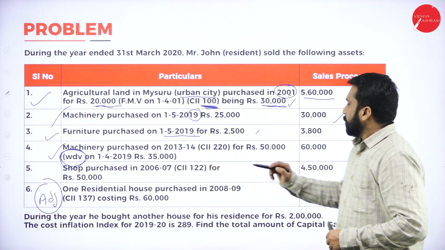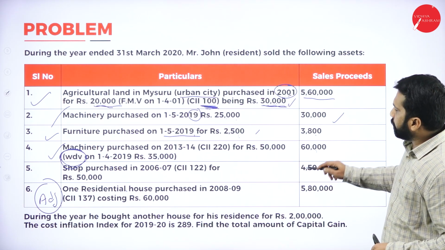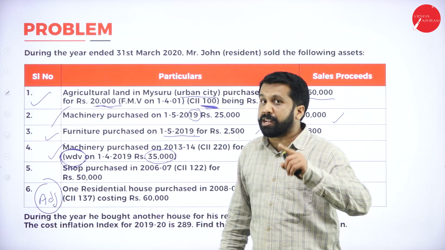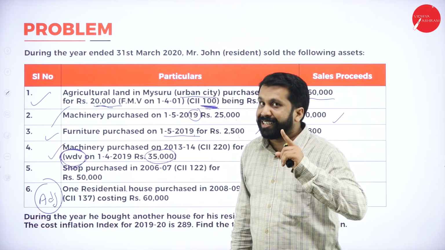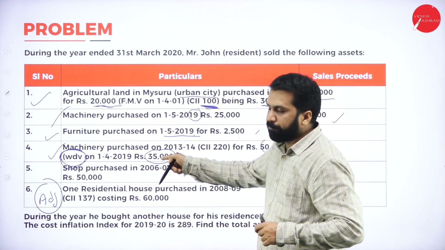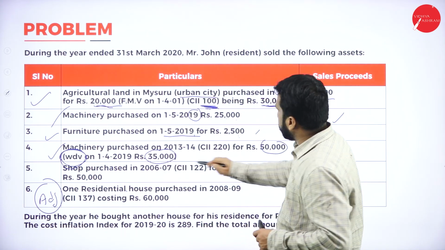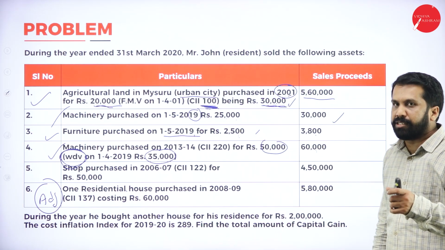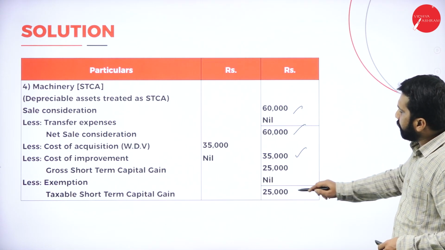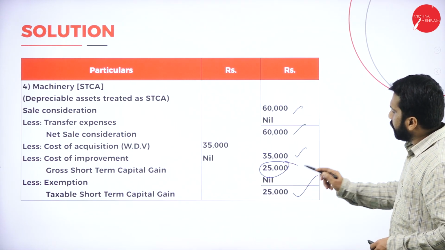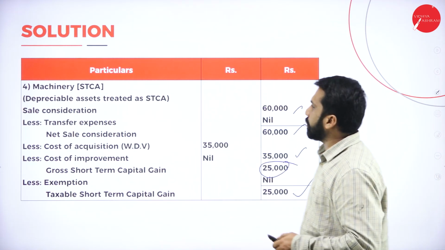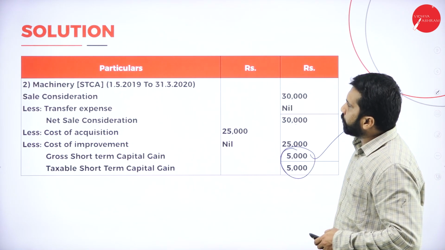Now, what happens here? 60,000 is the selling price. Cost is 50 and the WDV is 35. Always go with WDV, not cost. Now, it is not fair market value. That is different. This is different. 60,000 minus 35,000, your answer is 25,000. Your machinery 60,000 minus 35, your final answer is 25,000.